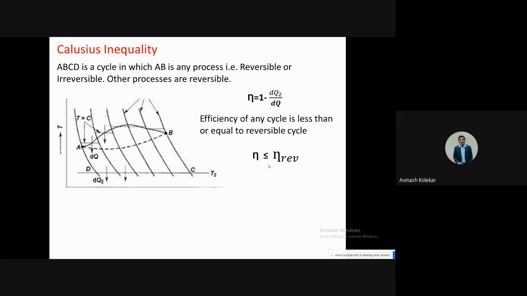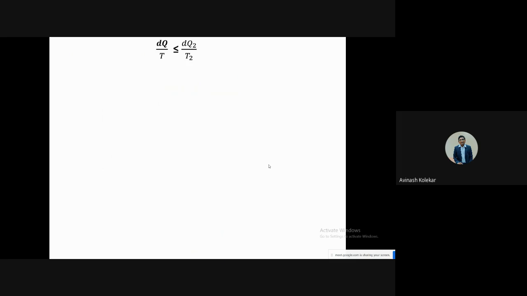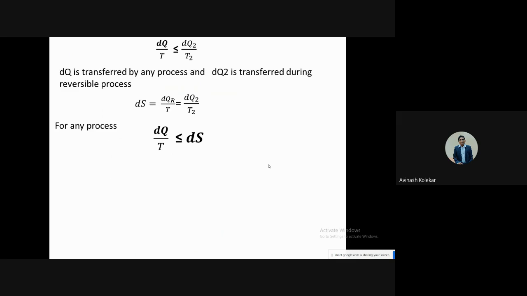Based on that, you get one relation, and that relation is called the Clausius inequality. So what is the Clausius inequality? Clausius inequality says dq by T is less than or equal to dS.